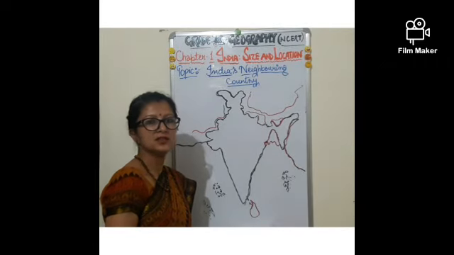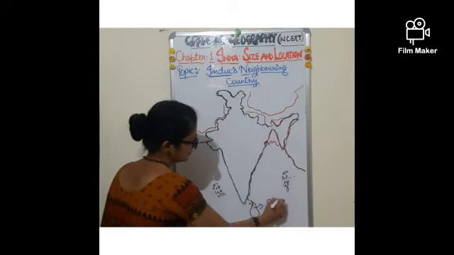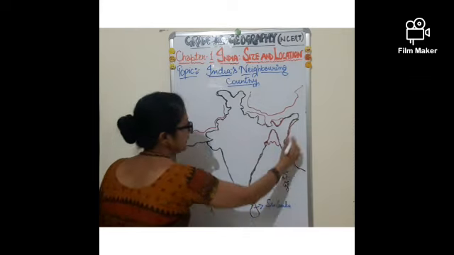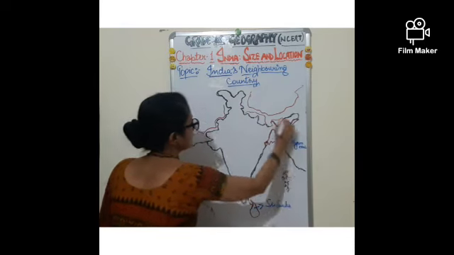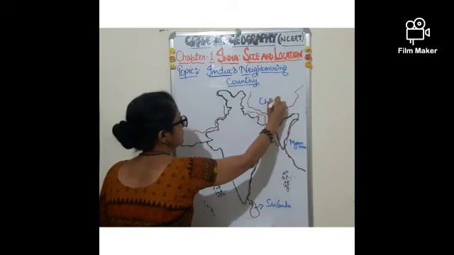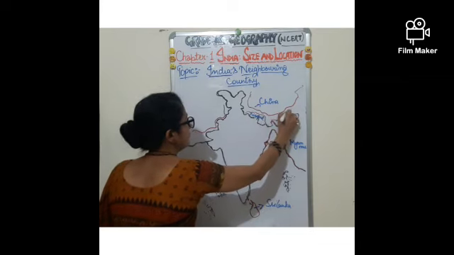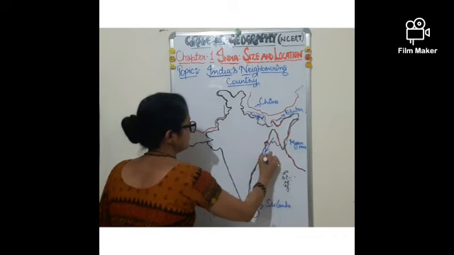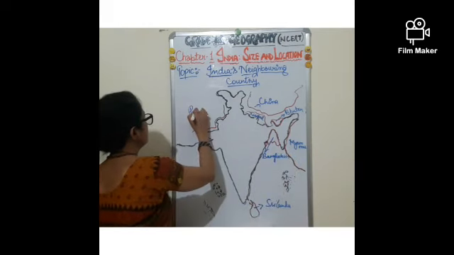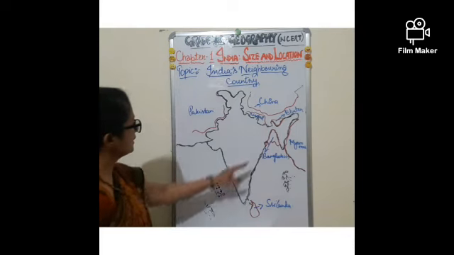Let's see some neighboring countries of India. First, towards the south, it is Sri Lanka. Then east, it is Myanmar. And then here is China, Nepal, Bhutan, Bangladesh, Pakistan. So these are the neighboring countries.